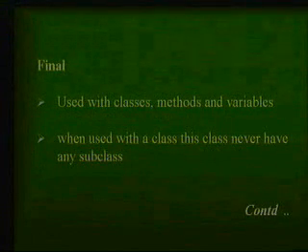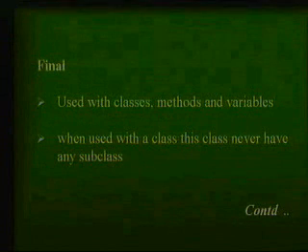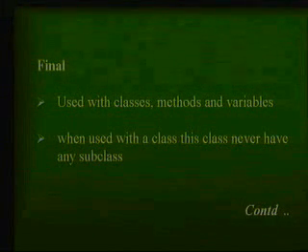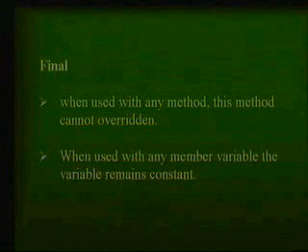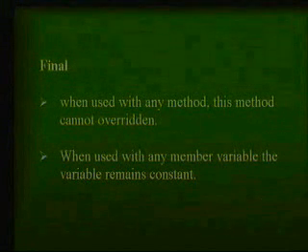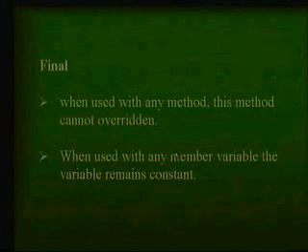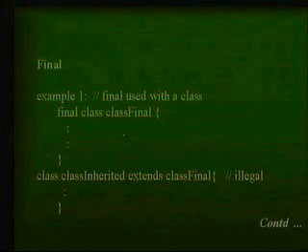Final is final. Something which you have declared to be final can't be changed, either in terms of methods or variables. Let me be more specific. If I use it with a method, this method cannot be overridden. If you have declared it with a variable, this variable cannot be overridden. So you can't inherit.